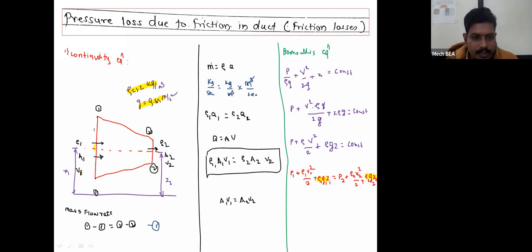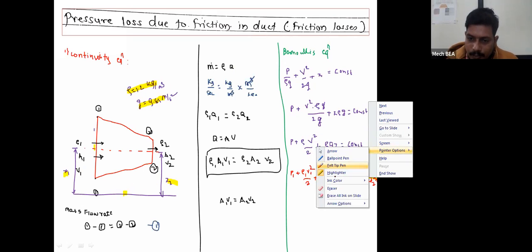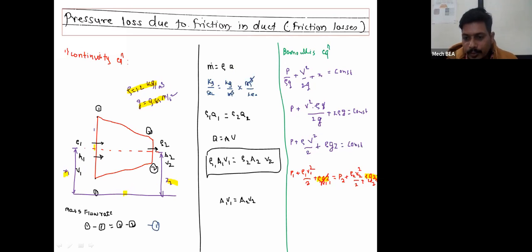The vertical distances of section 1 and section 2 from the reference line are also the same, that is Z1 is equal to Z2. That's why rho 1 g1 Z1 will get cancelled with rho 2 g2 Z2.